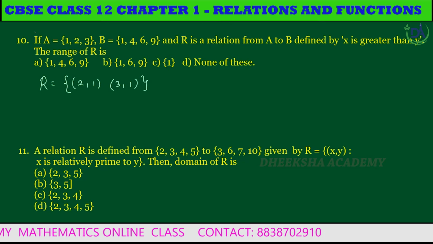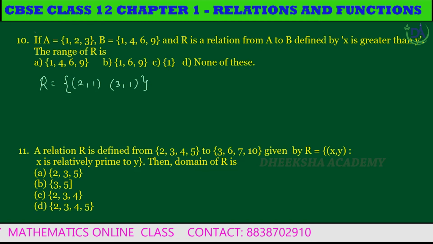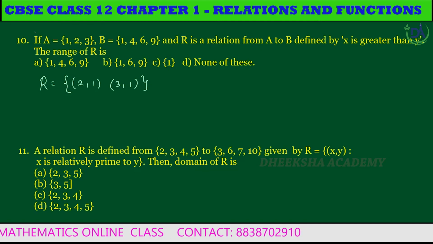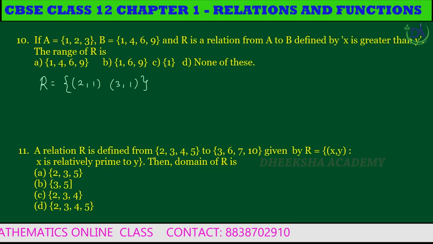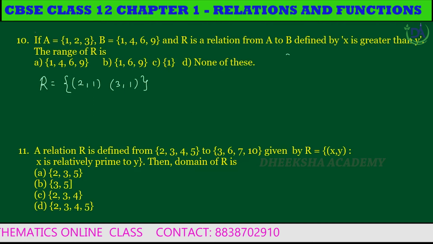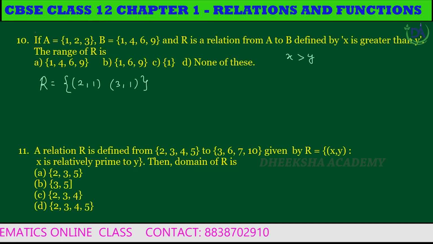The relation R contains only two elements, (2, 1) and (3, 1), because the relation is x greater than y. Given that x is greater than y, the relation R contains the elements (2, 1) and (3, 1).